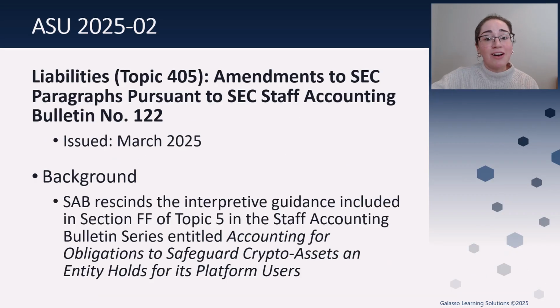So moving right along, let's talk a little bit more about ASU 2025-02. And this one is a little interesting in my opinion. What happened was the SEC issued Staff Accounting Bulletin 122 to rescind a former Staff Accounting Bulletin 121. I know, right? Sounds a little bit confusing, but it's actually pretty interesting. And it does feed into a larger topic of trying to safeguard crypto assets.